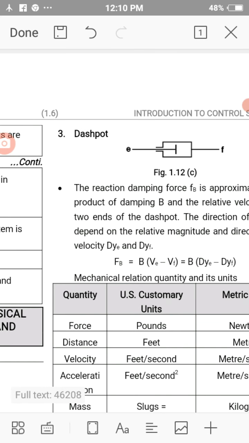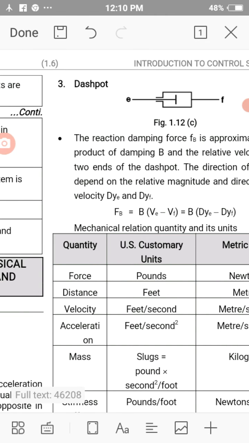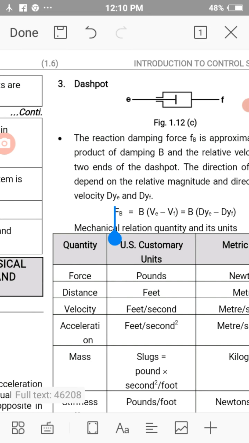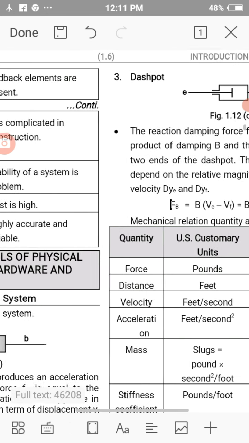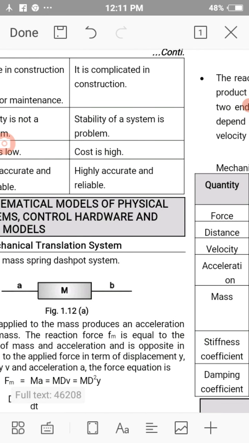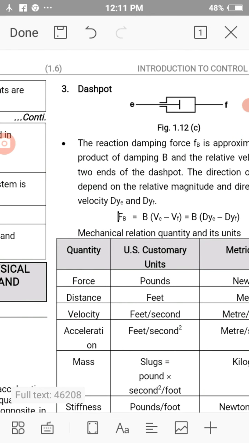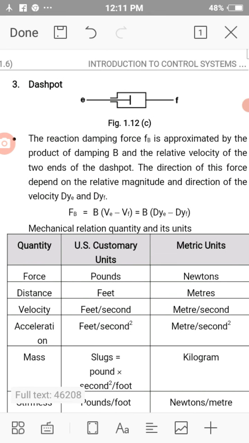Third, the translational system has the equation Fb is equal to B into Ve minus Vf, also called the dashpot equation of force. In a spring also we are measuring force, in a mass also we are measuring force, and in a dashpot also we are measuring force.